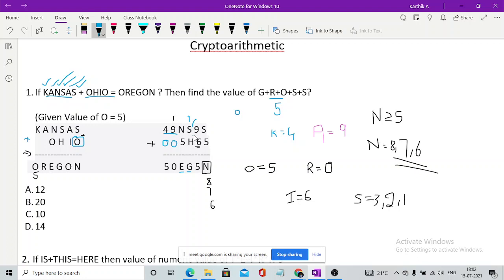Imagine s is some value. Let's take s as 3 for a moment. Let's take h as, if you take s as 3, can I take h as 5? You cannot take h as 5, right? There are no chances you can take h as 5 because 5 is already registered with O. If I take s as 3, I should take h as either, imagine we need a shift here.